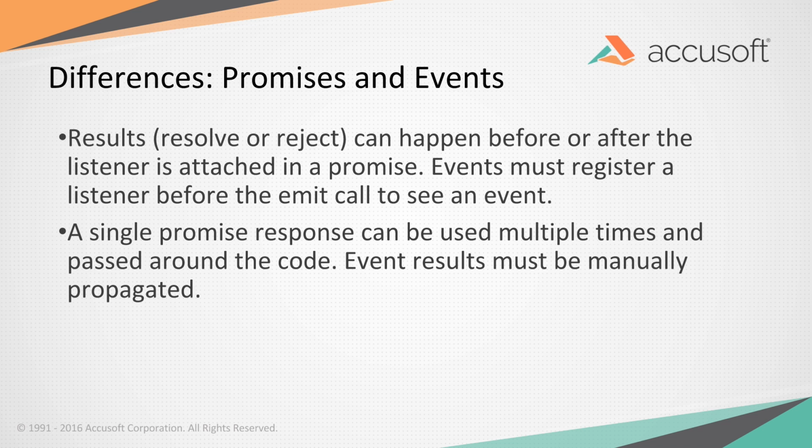You can also take that promise response, and it's an actual variable. You can pass it around your code. You can pass it to other functions. With an event listener, you have to actually make that part of the listener. There will be a function listening. You'll get some value propagated to you over the function. You may get multiple values passed to you over your function, and then you have to handle marshaling those out and sending them to the other parts of your application. You can't just attach and say, anything I've gotten on my emitter, also give to this other function over here, like you can with a promise.